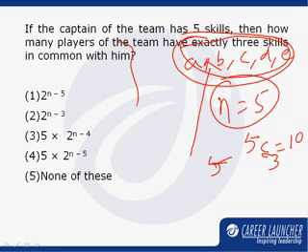Look at the choices. Only option number 3 gives us the number of players which have exactly 3 skills common with the captain is option number 3, which becomes our correct choice.